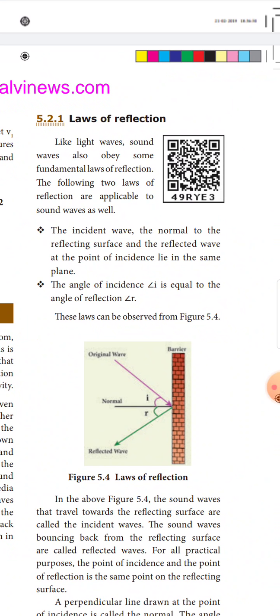Laws of reflection. Like light waves, sound waves obey some fundamental laws of reflection. The following two laws of reflection are applicable to sound waves as well. First, the incident wave, the normal to the reflecting surface, and the reflected wave at the point of incidence lie in the same plane. Second, the angle of incidence I is equal to the angle of reflection R.